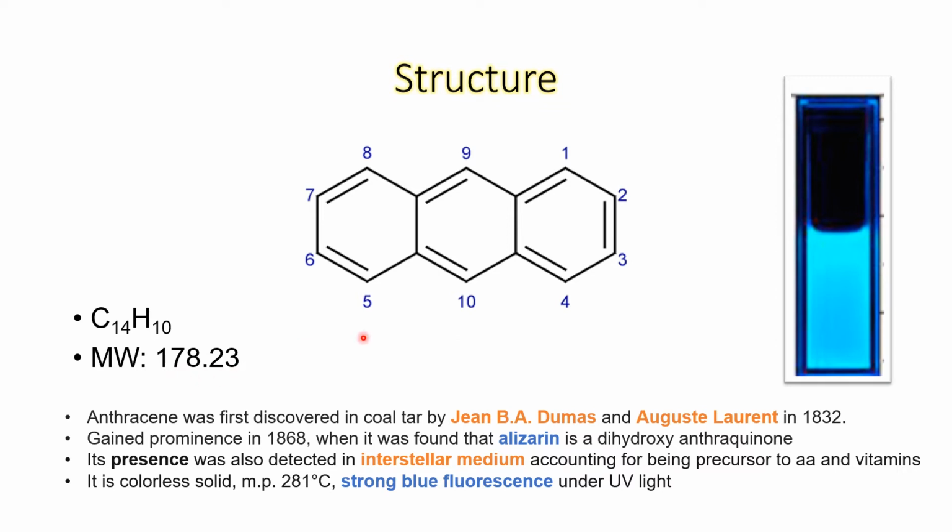Molecular weight is 178. Anthracene was discovered from coal tar like other hydrocarbons in 1832 by Jean Dumas and Auguste Laurent.